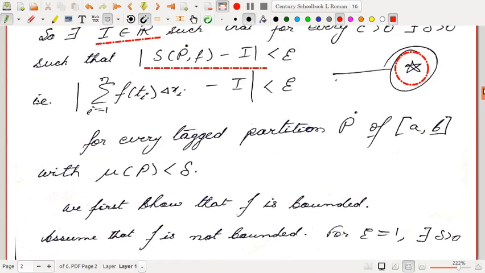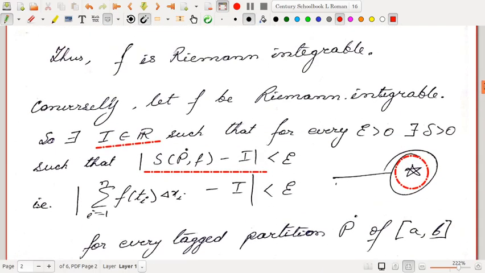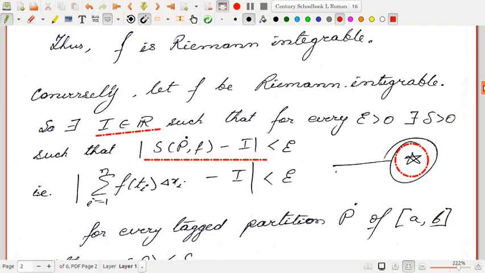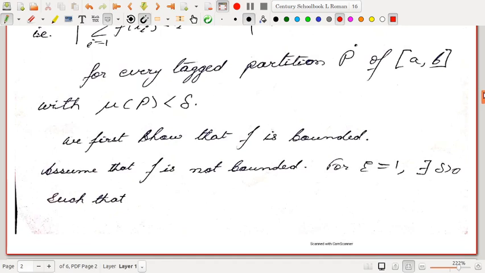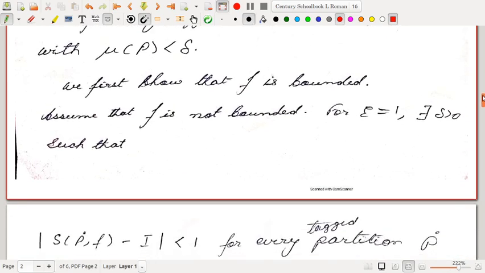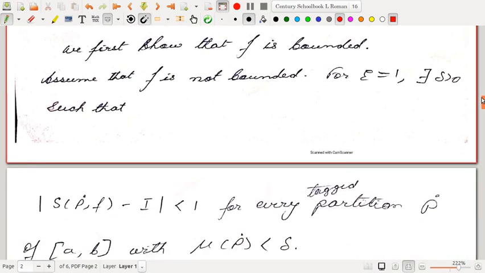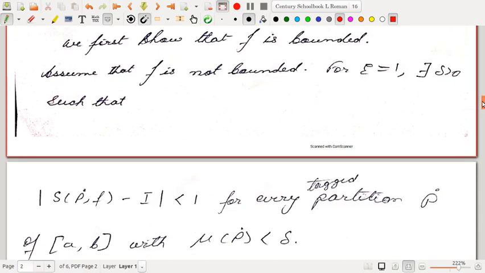We first show that f is bounded. In the definition of Riemann integrability, if you see the earlier video, you will observe that we did not mention that f is bounded. It actually follows from this definition, as we will see. So assume that f is not bounded, and we will arrive at a contradiction.